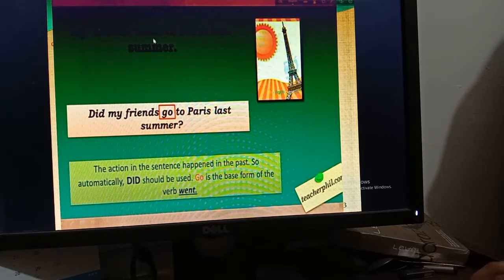So don't forget to use the base form of the verb when there is do, does or did at the beginning of the sentence. So you need not write the things in the box.